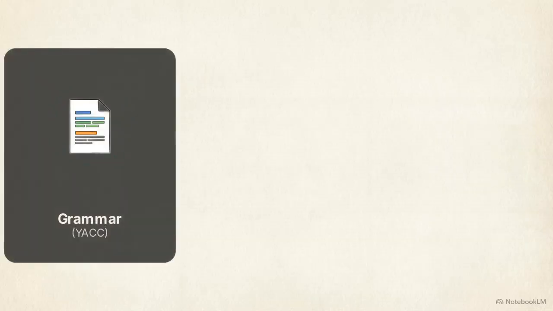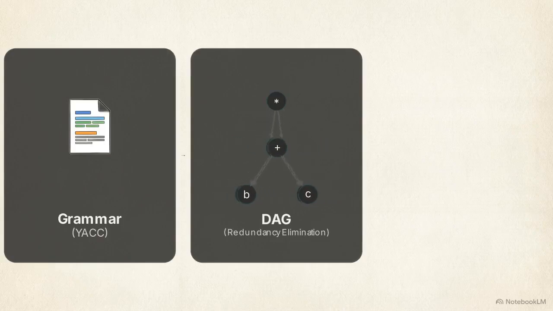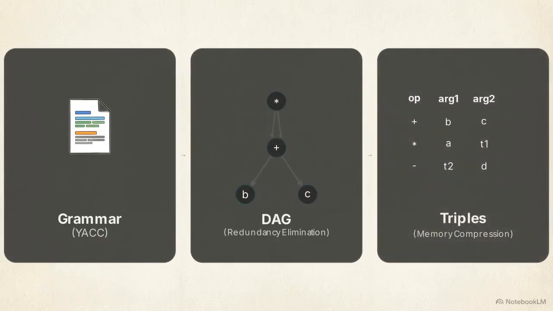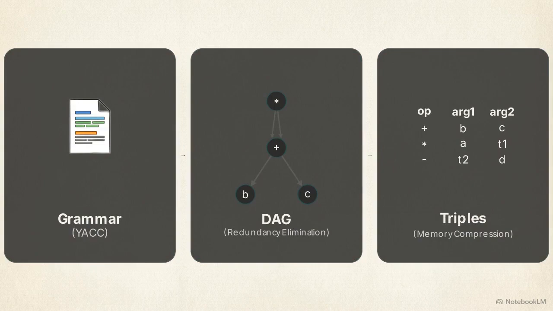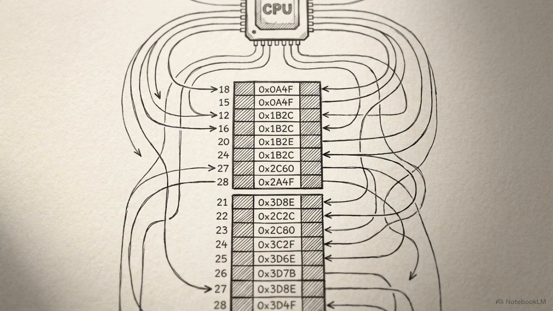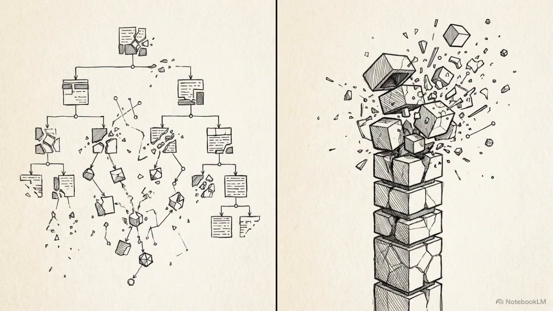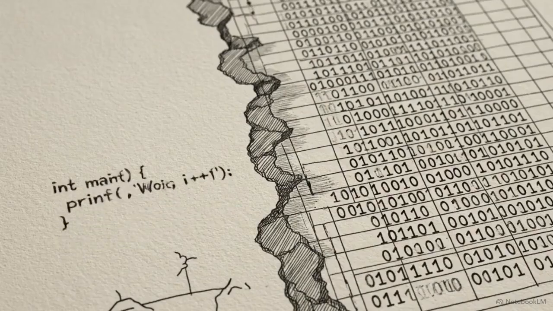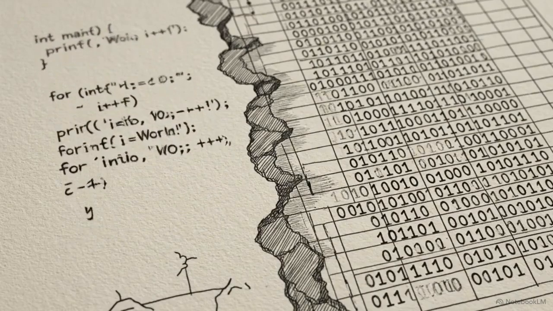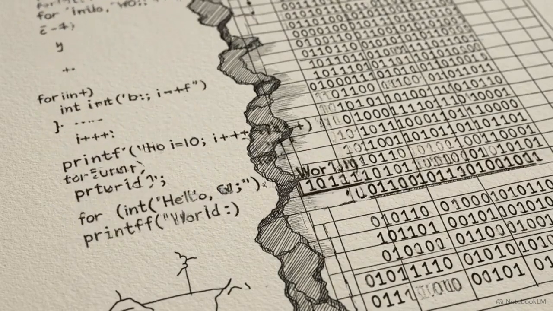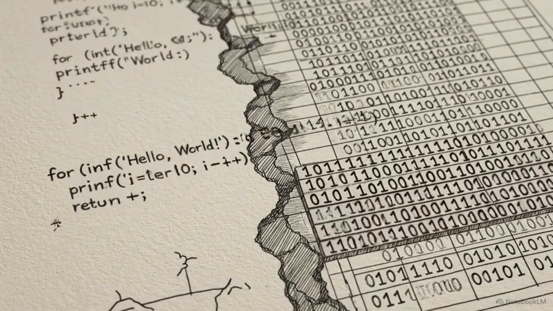The compiler pipeline moves from the formal grammar rules of YACC to the elimination of redundant logic in DAGs and the memory compression of triples. It resolves control flow using backpatching and organizes the result into a structured memory stack. Maintaining precision throughout these stages is critical. An error in the graph construction or a misunderstanding of the stack frame can lead to increased memory usage or runtime failure. Through this series of transformations, the compiler converts high-level programming abstractions into a format that adheres to the physical constraints of the computer's hardware.